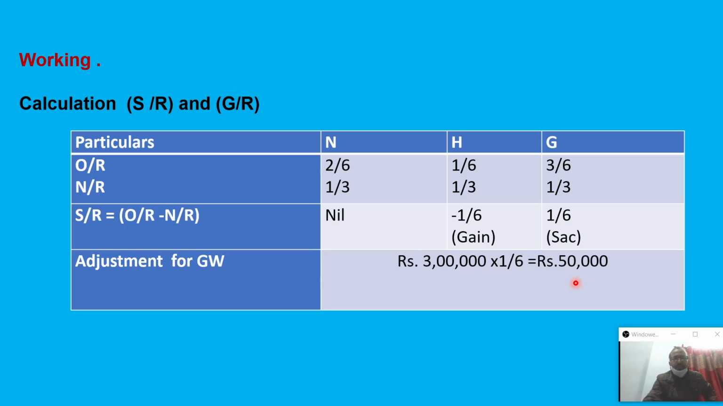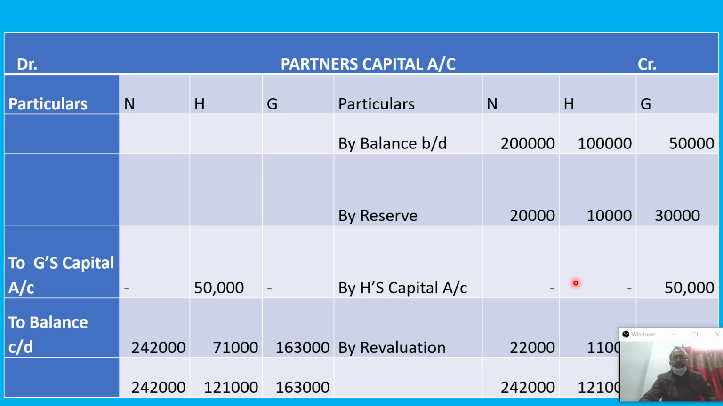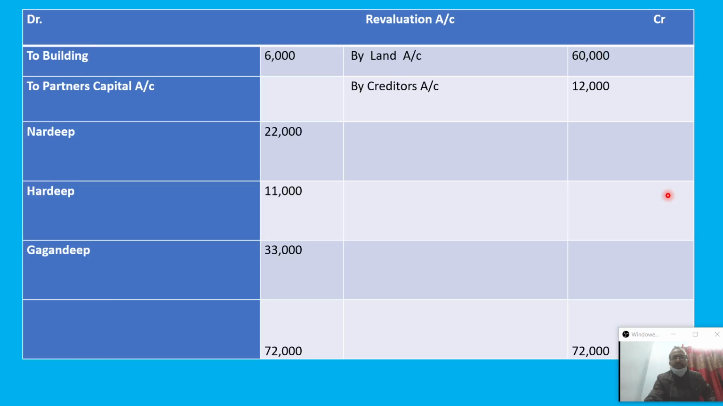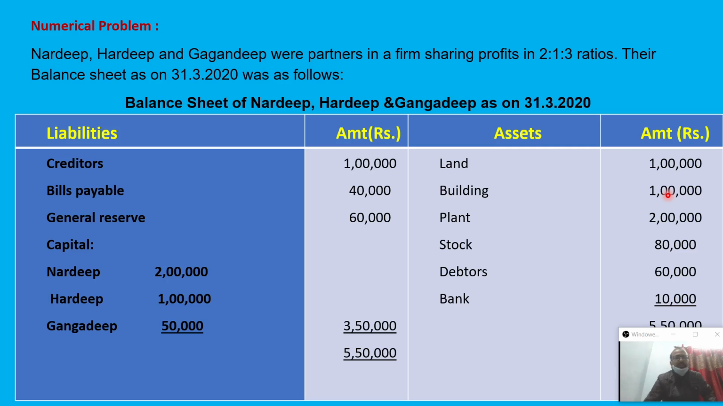Now we come to the partner's capital account. Here the opening balance is provided: first partner 2 lakh, second partner 1 lakh, third partner 50,000. Once we can look at the old balance sheet. Yes, here you can see 2 lakh, 1 lakh, 50,000. The general ledger was 60,000, so that we will have to distribute at the time of preparing the partner's capital account.